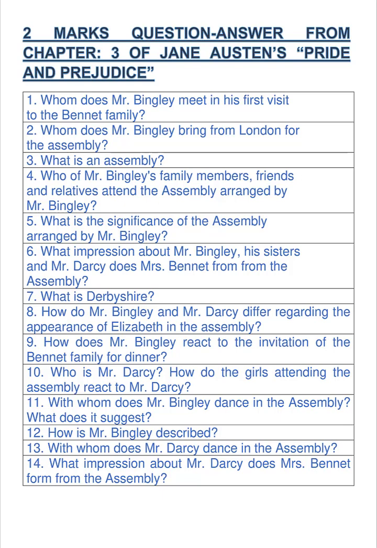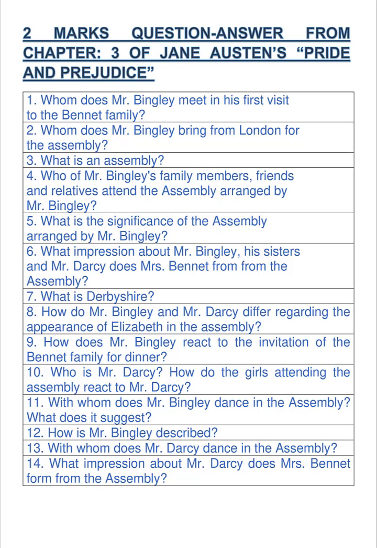Next question: Who of Mr. Bingley's family members, friends and relatives attend the assembly arranged by Mr. Bingley? Answer is: Of Mr. Bingley's family members, friends and relatives, those who attend the assembly are his unmarried sister Miss Bingley, his married sister Mrs. Hurst, her husband Mr. Hurst, and Mr. Bingley's friend, namely Mr. Darcy.